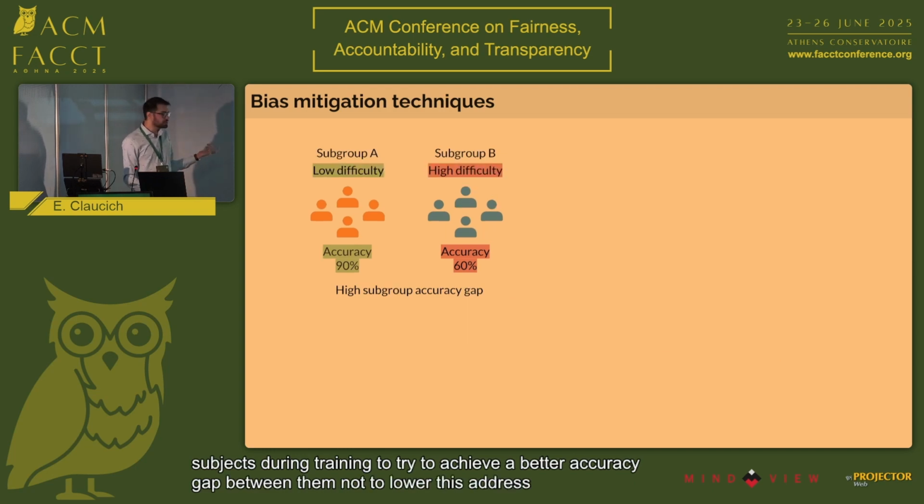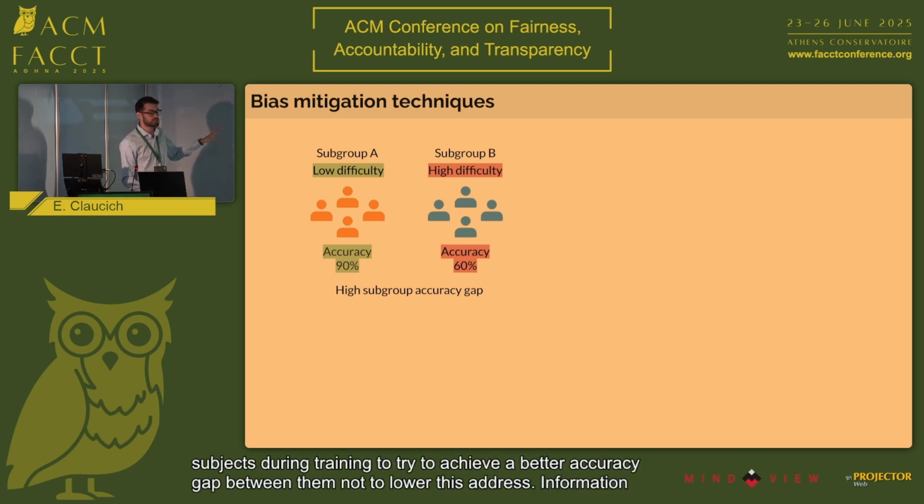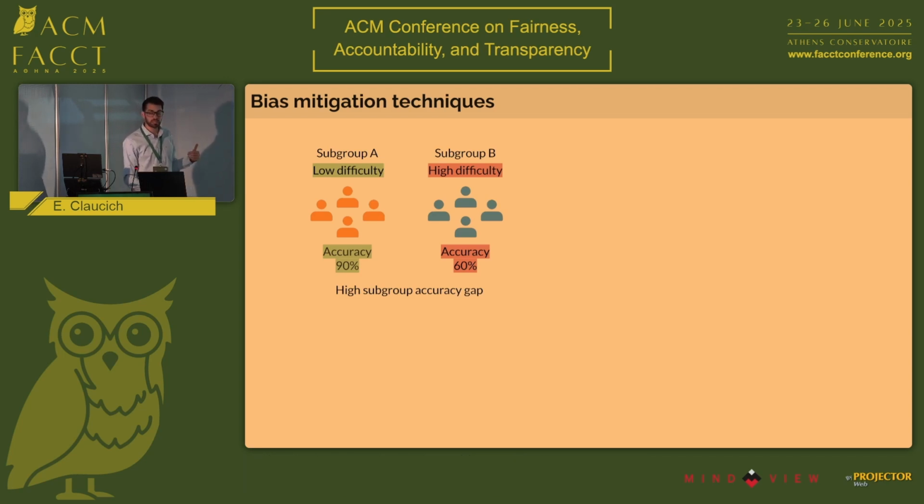But this discrepancy in performance can also be explained, for example, by a per group task difficulty discrepancy between the two subgroups. There can be cases where, for some reason, the task is more difficult for one group than for the other one. And that, once again, will lead to a model that is going to underperform on that more difficult group. Once again, a subgroup accuracy gap and a biased model towards the group that is more difficult.